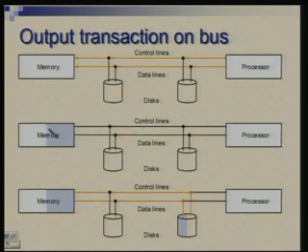Memory would use that address to internally pick up the word or byte being addressed and bring out the data. Then the data will flow on these data lines, and this disk is supposed to take that data and absorb it, write it.